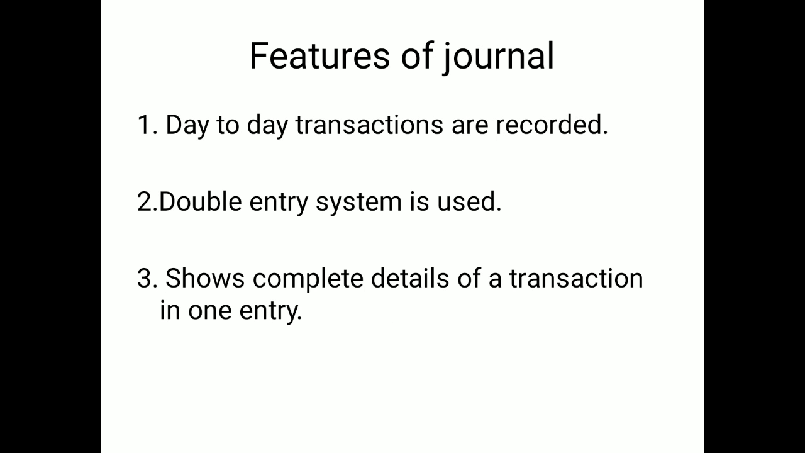Now I am moving to the features of journal entry. The journal provides a day-to-day record of transactions. That means every transaction is recorded into the journal on a first come, first served basis. And then the double entry system is used. When I am talking about the double entry system, I am referring to the rules of debit and credit. The rules of debit and credit mean one transaction consists of two accounts, one is debited and another is credited.